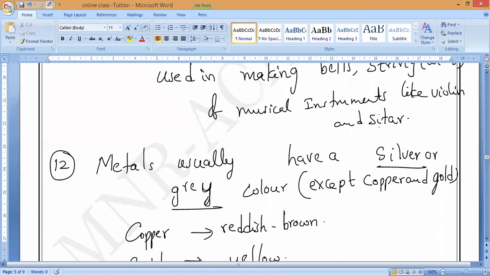From tomorrow, nobody should fail to attend the class, because, as I already said, instead of physics and biology, this full month we will go with chemistry only, because this is such a hugely important chapter for your NEET JEE also. Very, very important chapter. That is why everybody needs to focus more on this chapter.